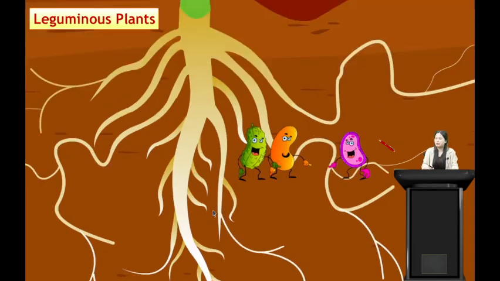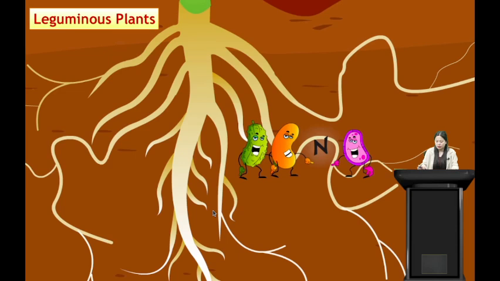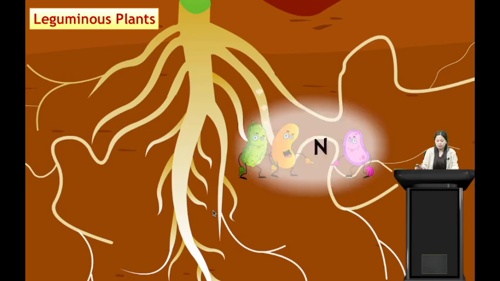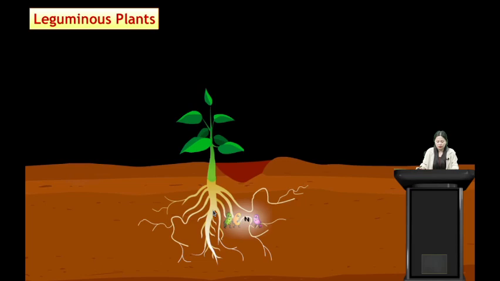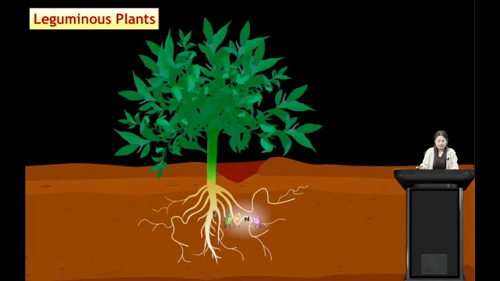By the action of rhizobium and the nitrifying bacteria, the plant will absorb nitrates from its roots and carry them to different parts of the plant, which will help in their growth and development. So here we will see that the plants grow in size and develop.